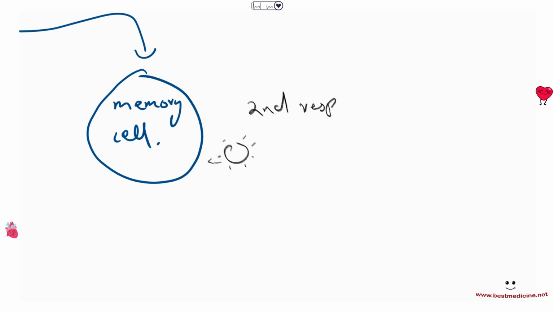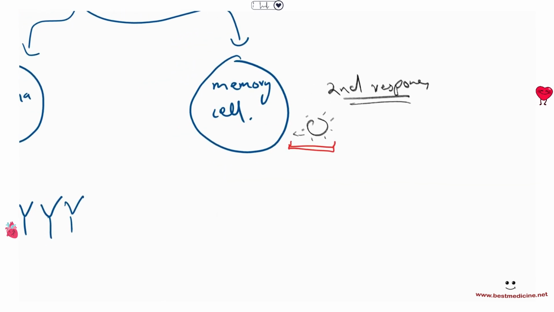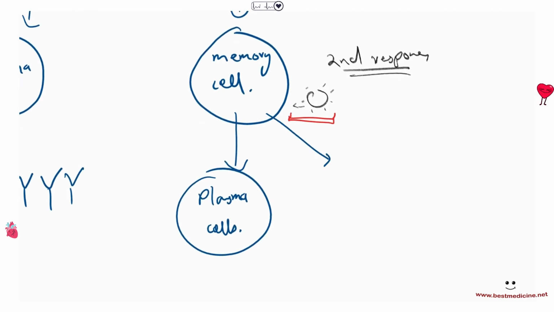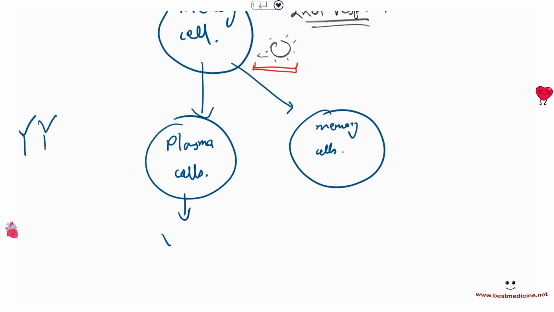Second response. This is going to be very fast because memory cells will be able to detect them, and they will say, okay, this is the same pathogen. I'm familiar with this. So very quickly, whenever a memory cell identifies a pathogen it knows, it very quickly will divide and differentiate into plasma cells, and more memory cells as well. So these plasma cells very quickly will start making those antibodies, which will help get rid of the pathogen or its toxins, and so on.